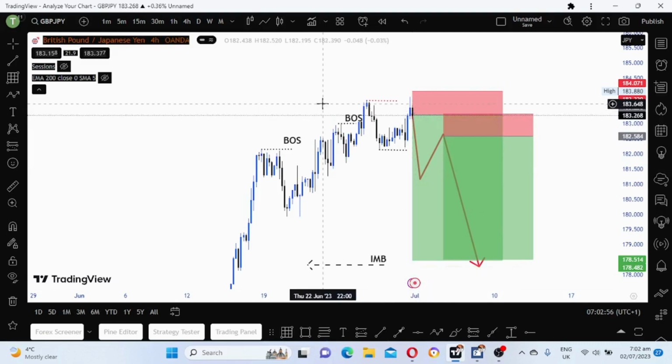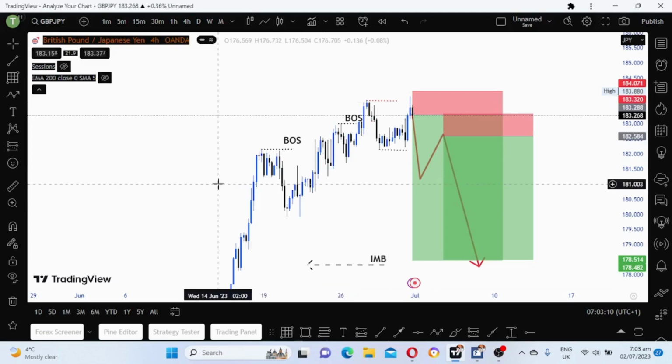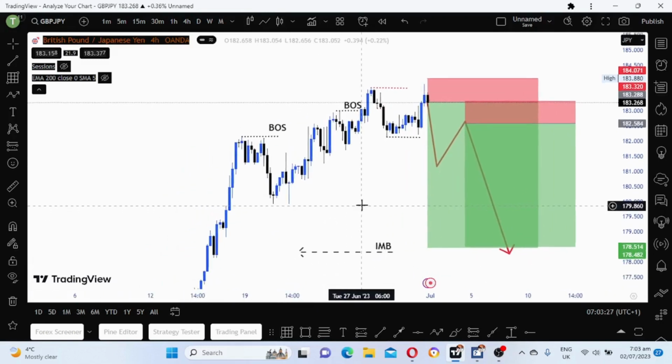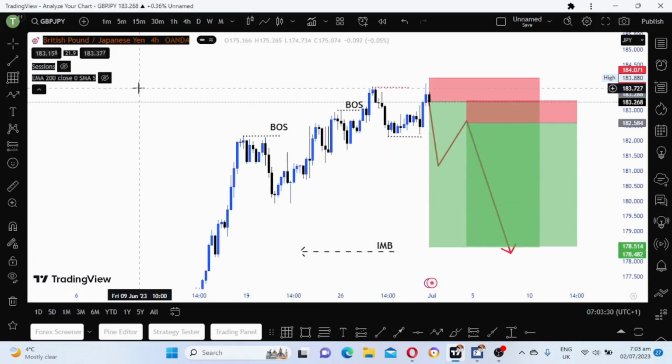The problem with GBPJPY is that most of the time I took a lot of losses on this pair, so I don't normally trade it because it doesn't respect my setup. As for you guys, if you are backtesting and you see that a certain pair doesn't respect your setup, it's better to stay away from that pair and continue trading the pairs that are respecting your setup. So yeah, guys, let's continue.